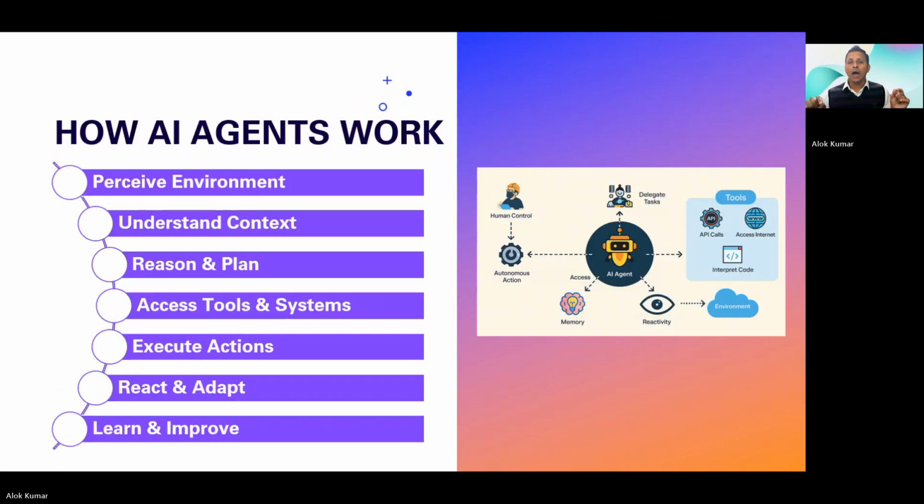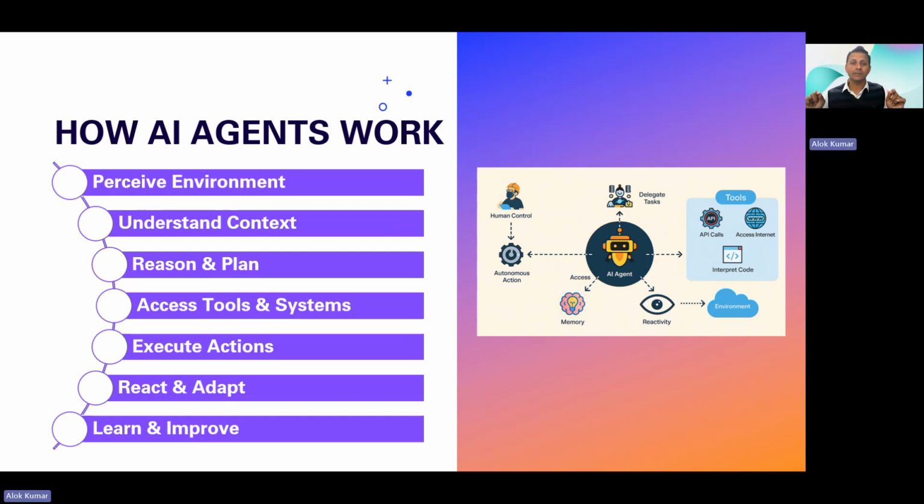Now, how do AI agents work? It consists of several different things altogether, and that entire ecosystem makes the AI agent smart enough to do work based on the way it has been designed. The center of this AI agent is the LLM, which is called the thinking or reasoning capability of the AI agent. And this LLM, or the reasoning module of the AI agent, is the core of this entire ecosystem of AI agents.